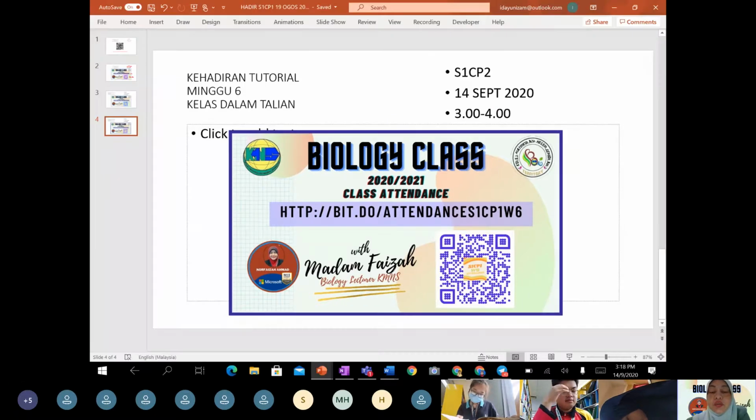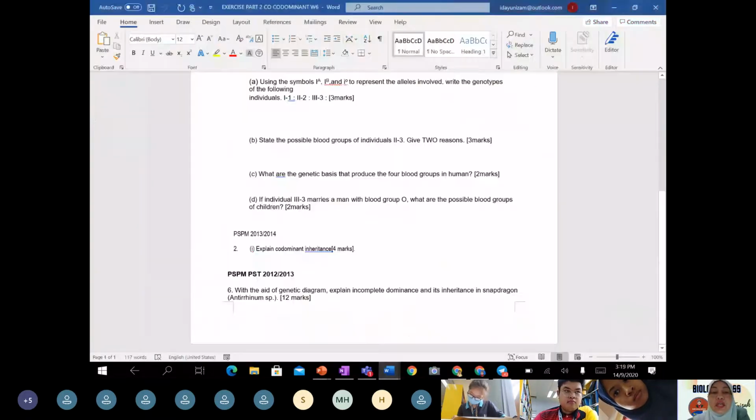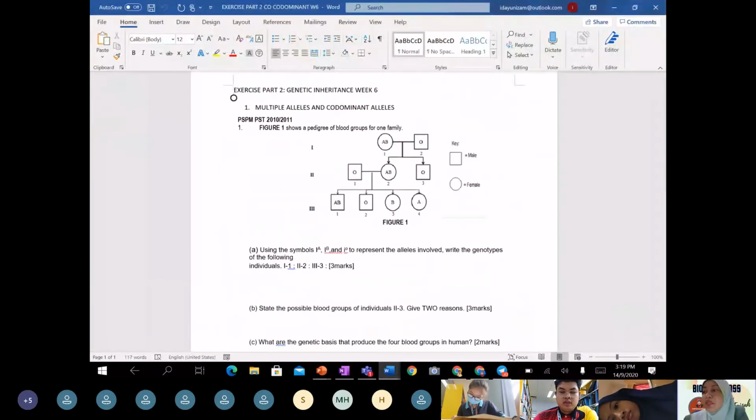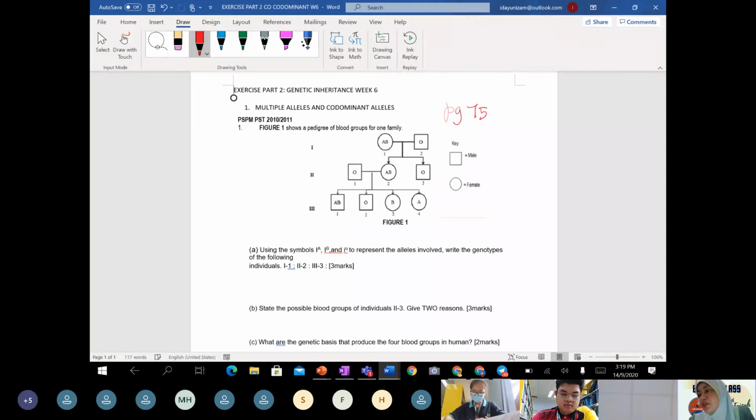Now let's proceed to our discussion. Teacher would like you to refer to a question that teacher already asked you to prepare last week, right? This is on page 75. Everybody, you can turn to page 75, question UPS 2010-2011.